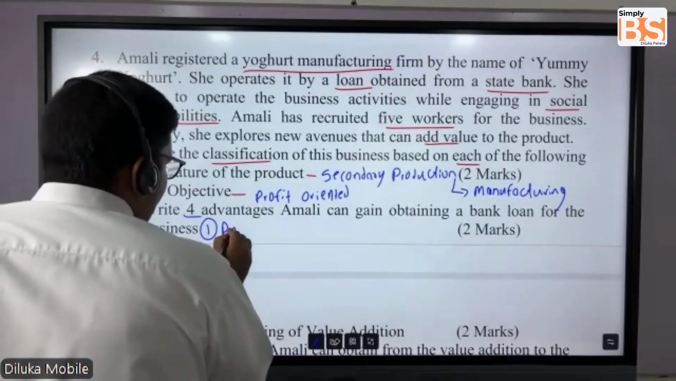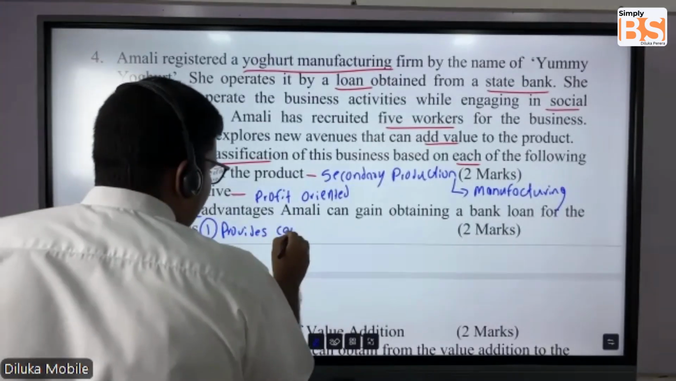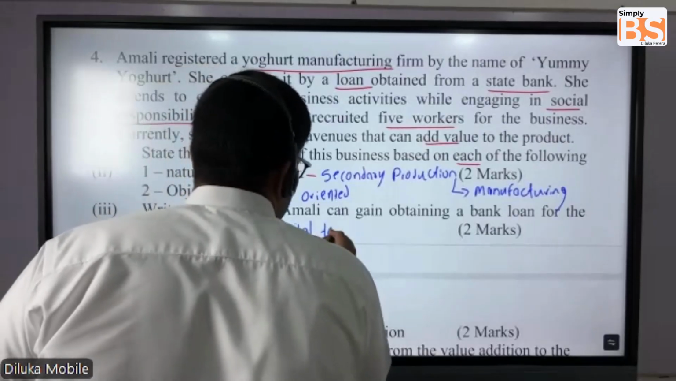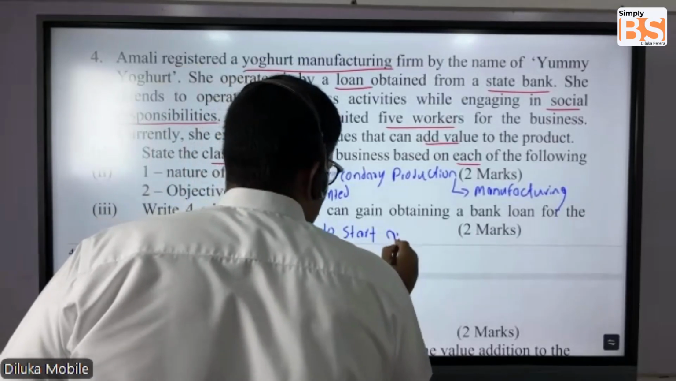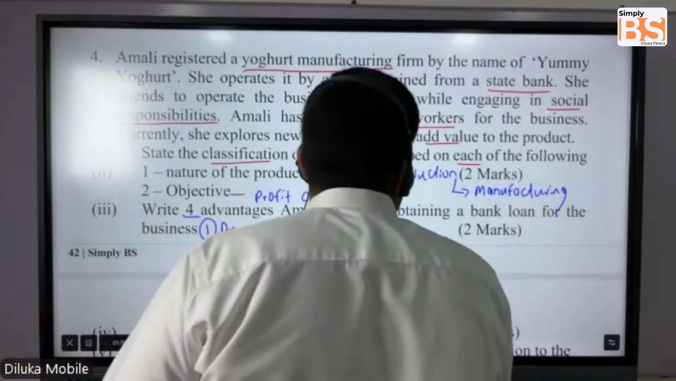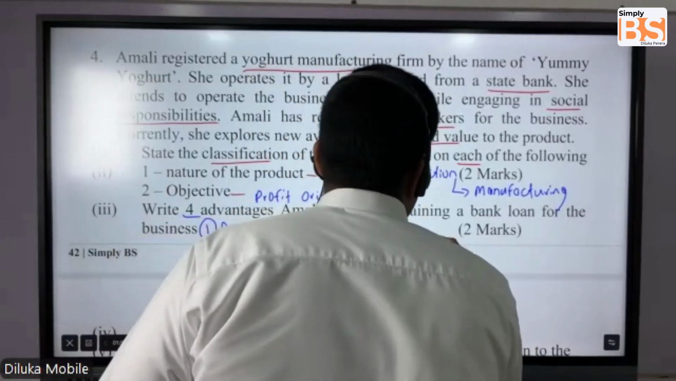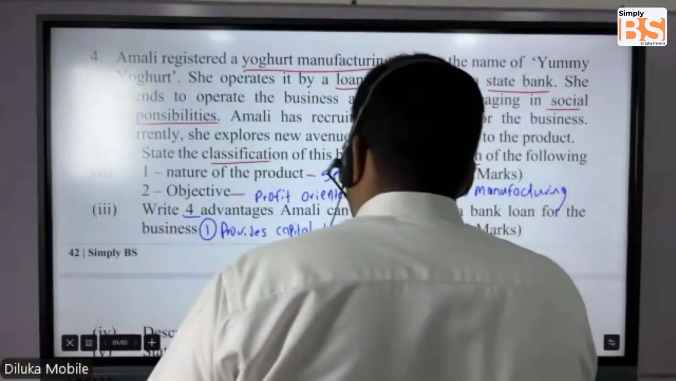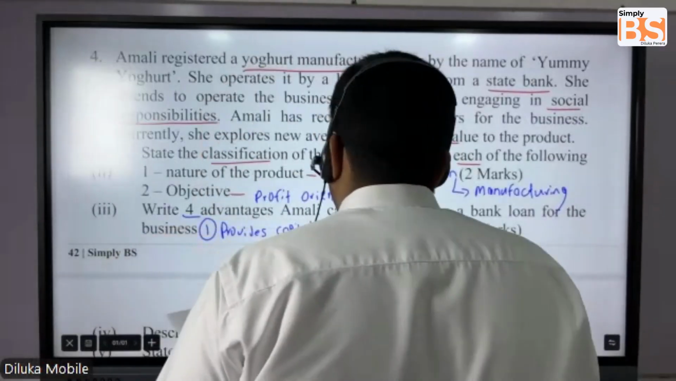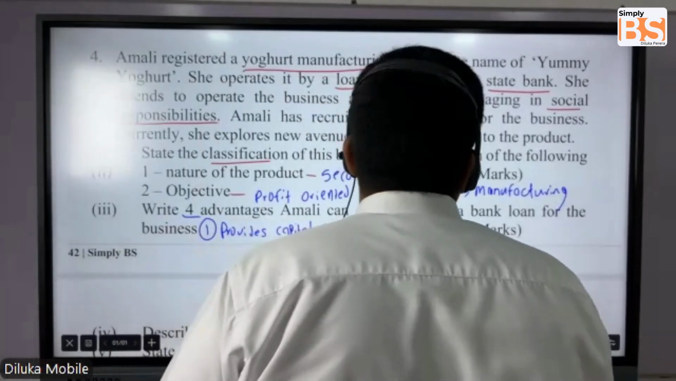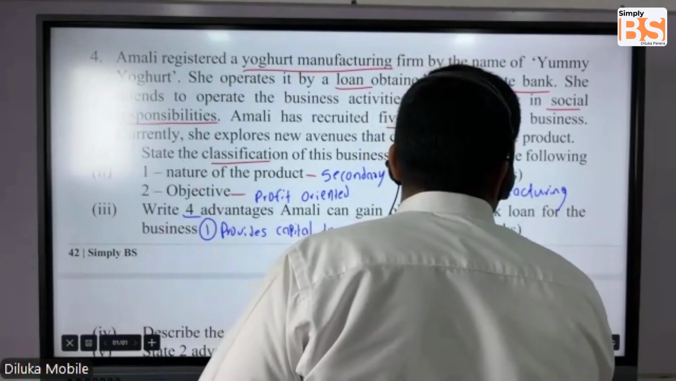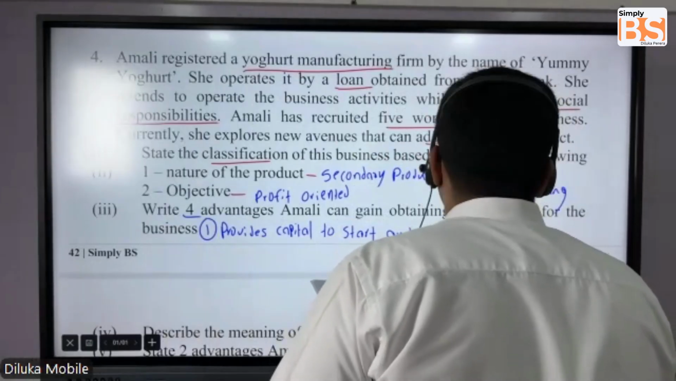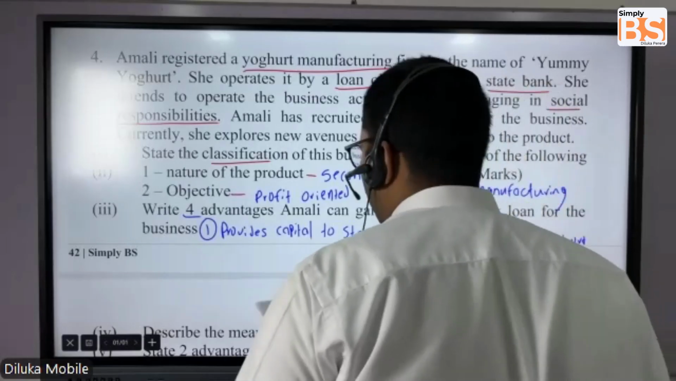Provides capital to start and expand. You can connect your answer to Amali's context. They're asking what are the advantages Amali can obtain. So you can say provides capital to start and expand Yummy Yogurt.